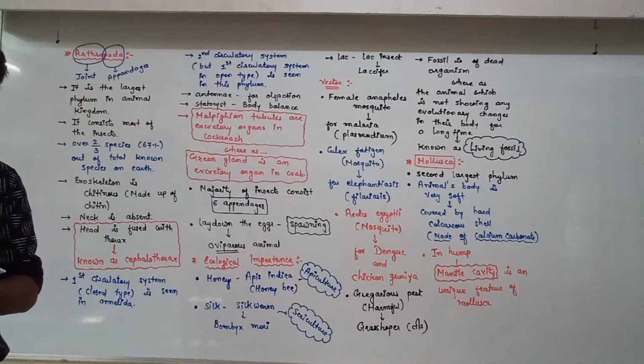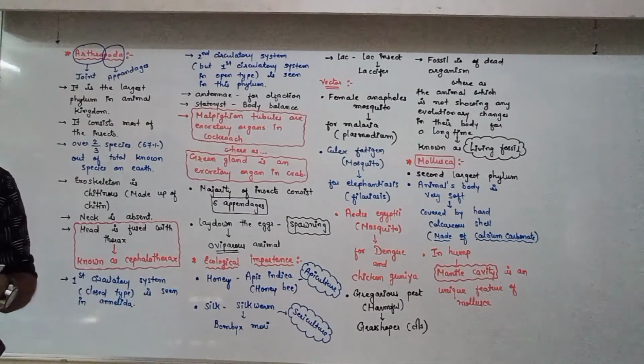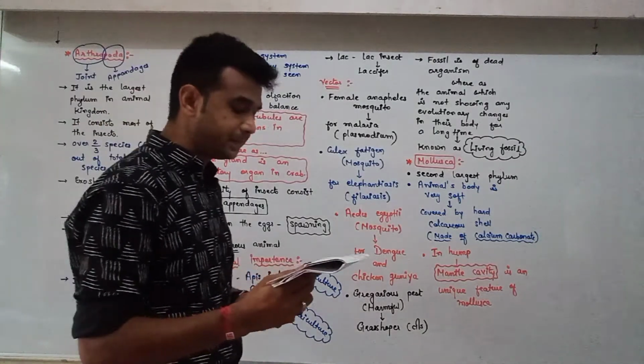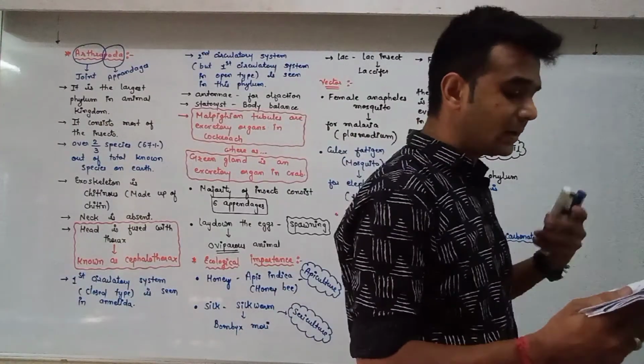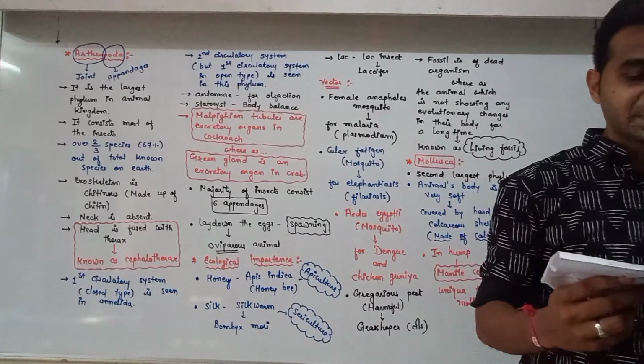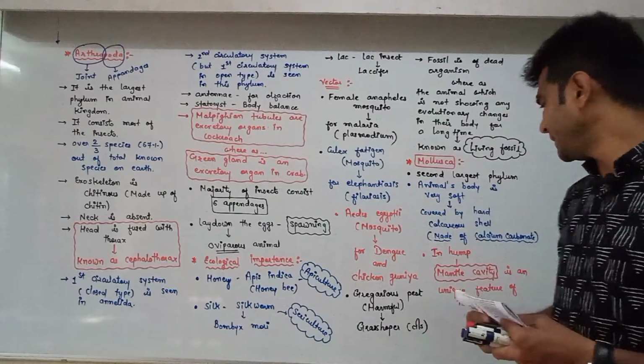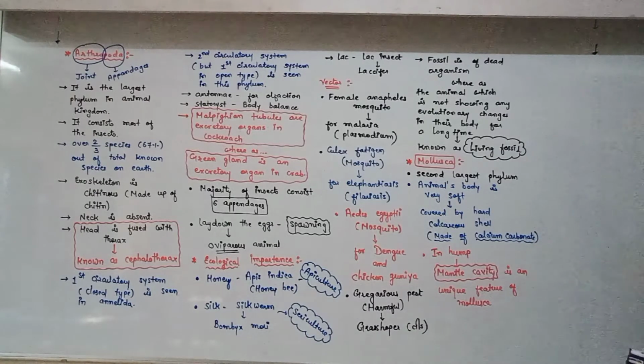Okay, again a soft and spongy layer of skin forms a mantle over the visceral hump. The space between the hump and mantle is known as mantle cavity,